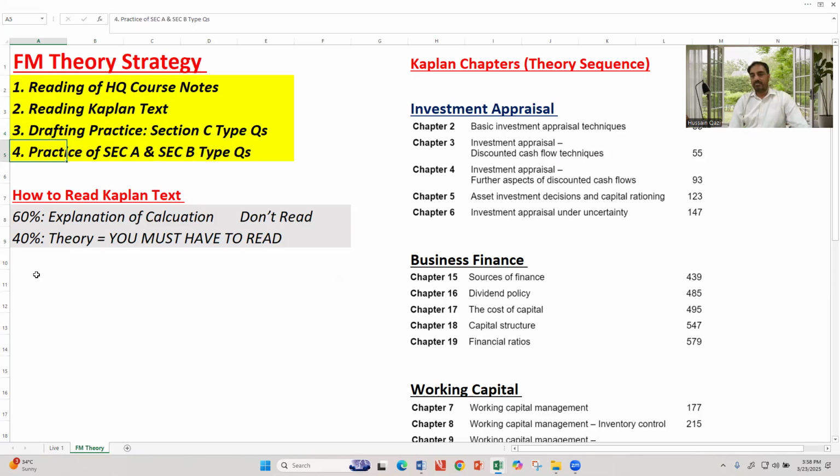Number four, practice section A and B type questions that reflect the theoretical content, because section A and B type questions include calculation and theoretical aspects as well. So, once you watch the lecture, then follow these 4 steps. Believe me, you will be able to cover the theoretical content accordingly. That's my point.